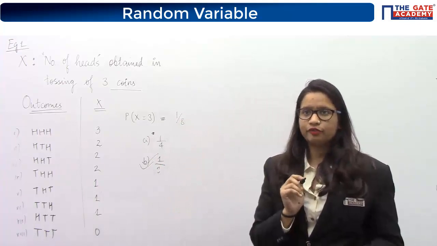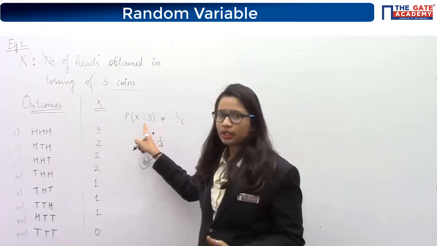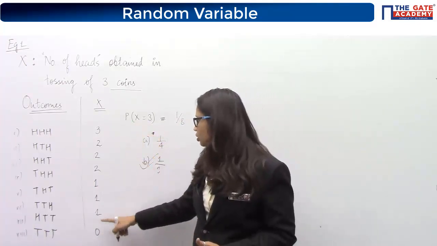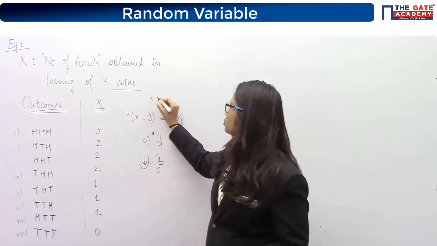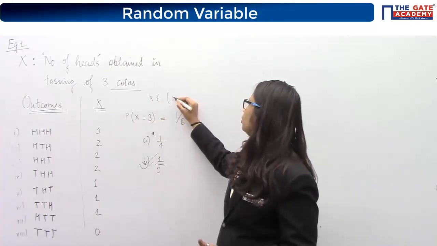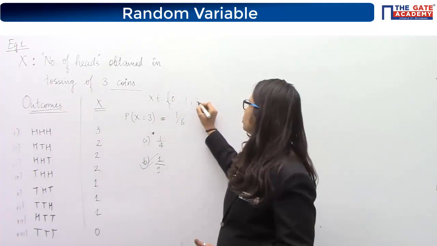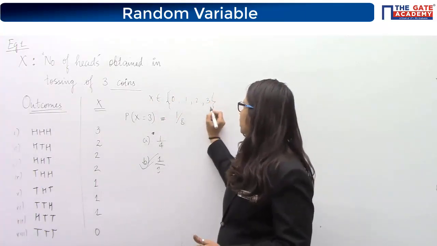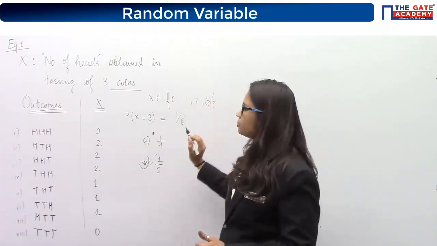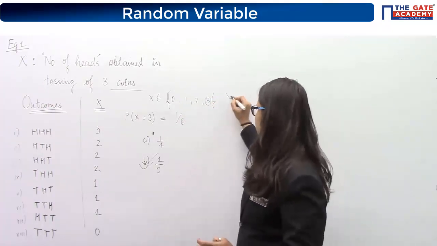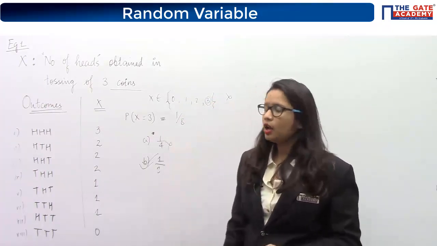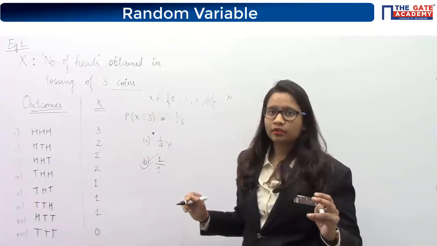Do not get confused that x belongs to this set 0, 1, 2 and 3. So 4 possible cases, among which 3 is one of them. So 1 by 4. Don't do like this. This is not the correct answer, because again the same thing.